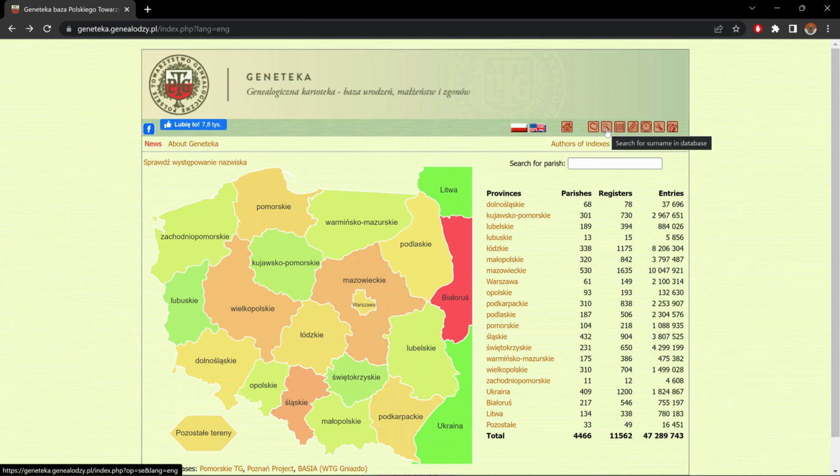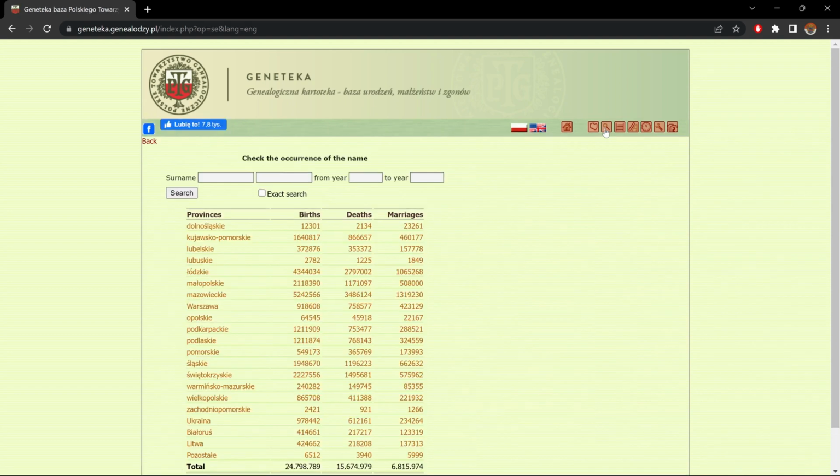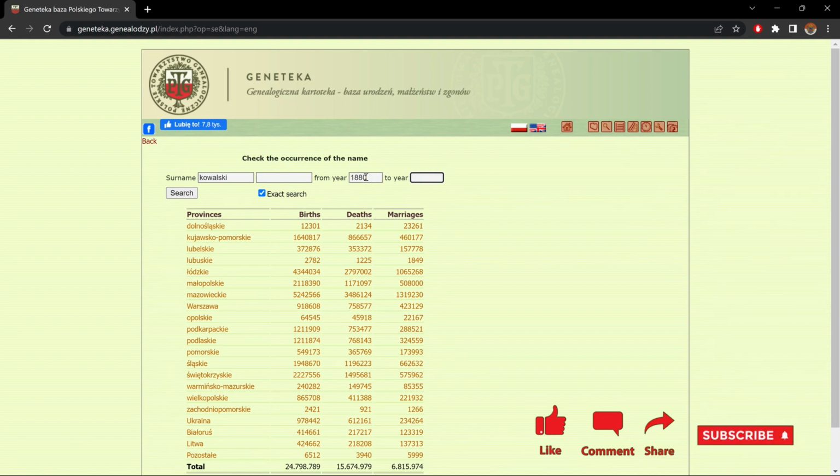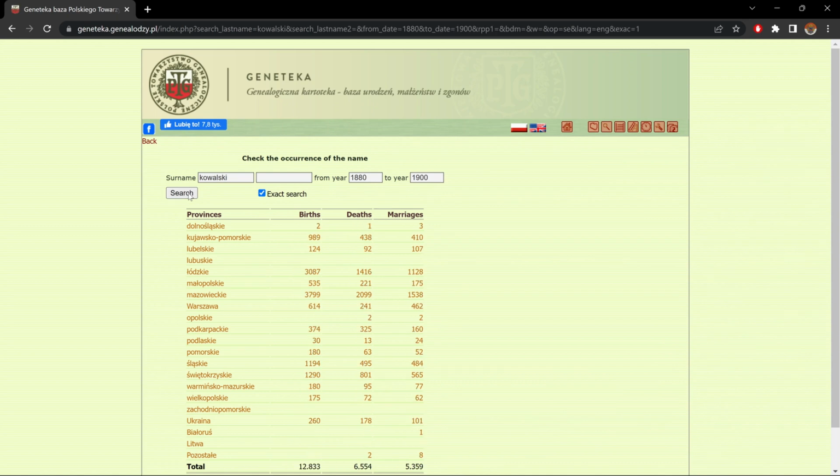Now if I want to do a search for a surname, I'll click on this little magnifying glass and I'll put the family name, so Kowalski, and I'll do an exact search, and for the fun of it I'll put a certain year range, search, and that gives me all the Kowalskis.